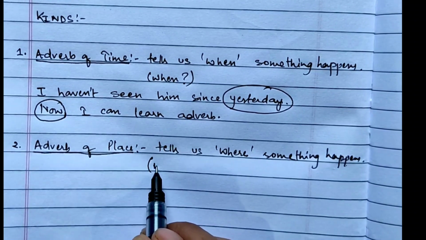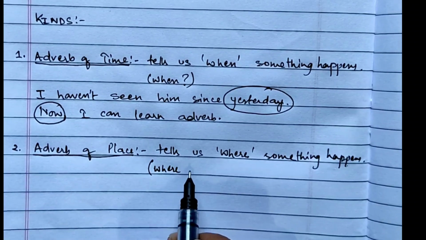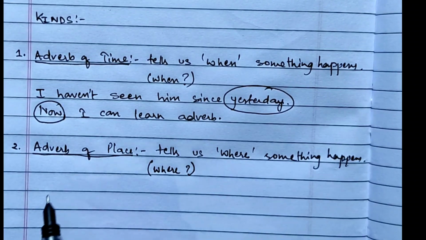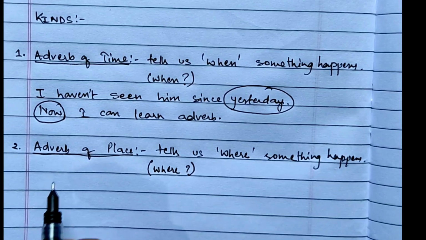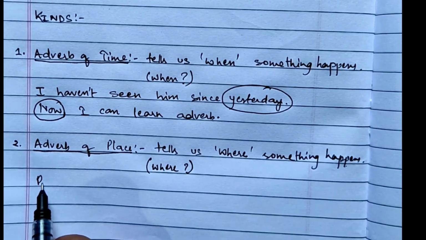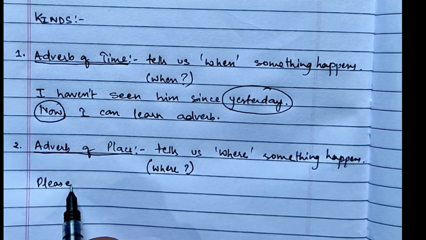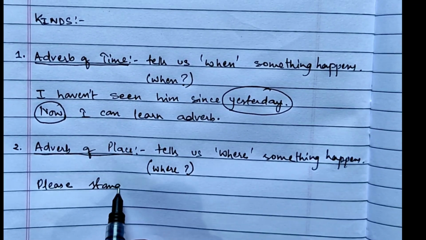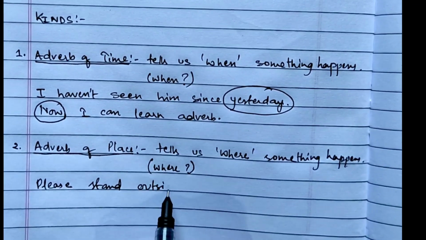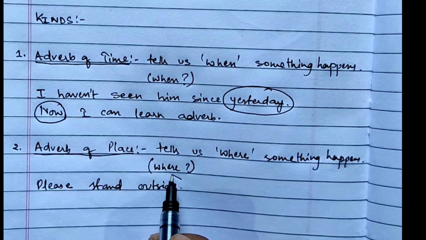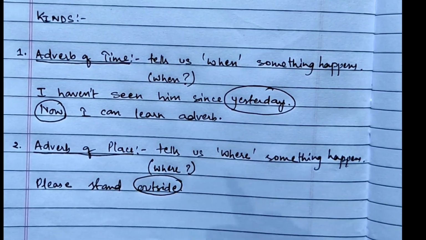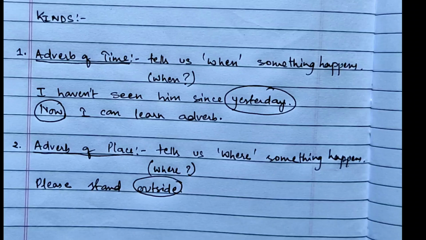Okay, so it answers the question where. So here the example will be, if I write here, please stand outside. So you can see here outside is your adverb of place.